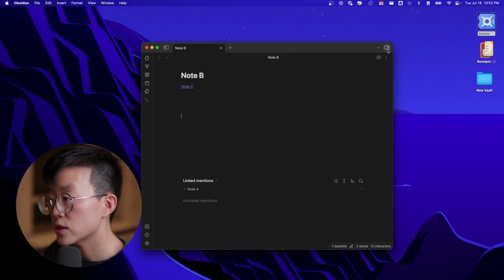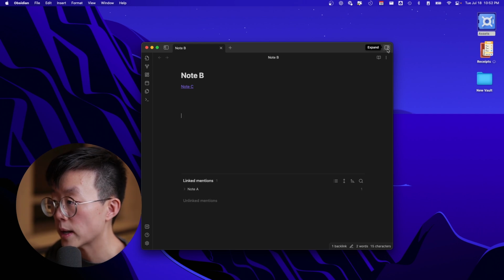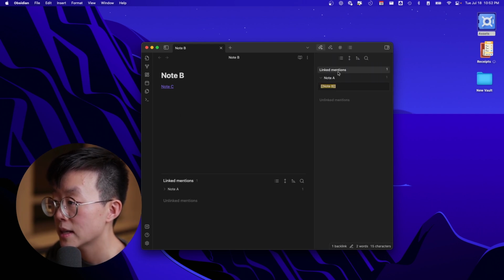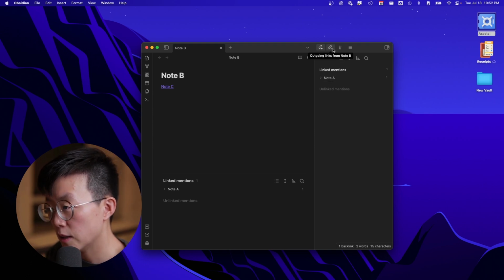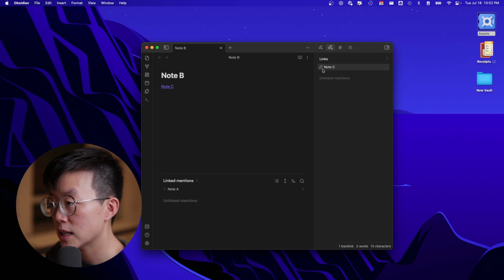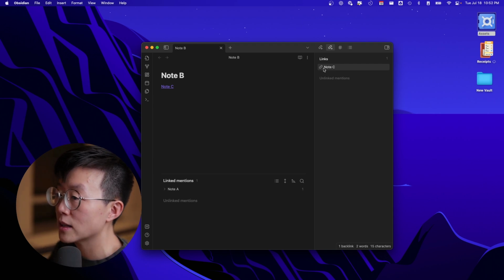meaning that Node A mentions Node B. The second way to see the connection is using the right pane. So you can click on the right pane and you can see that Node A is a backlink of Node B. And if we click here, we can also see that Node C is an outgoing link of Node B.